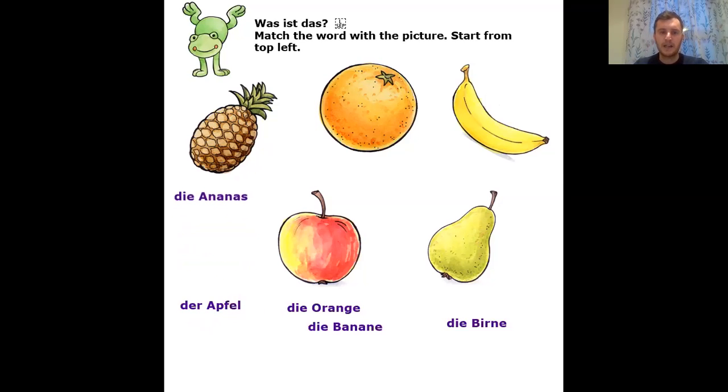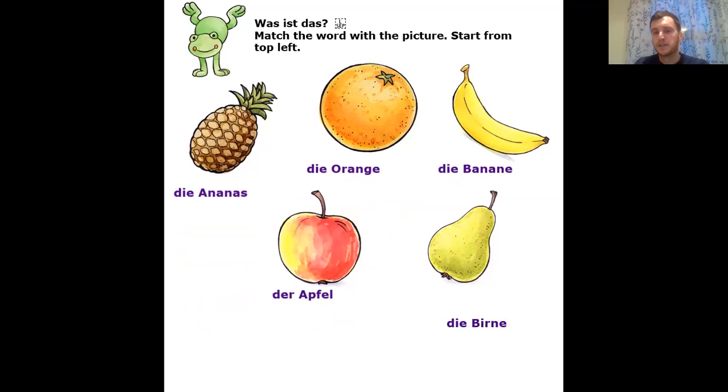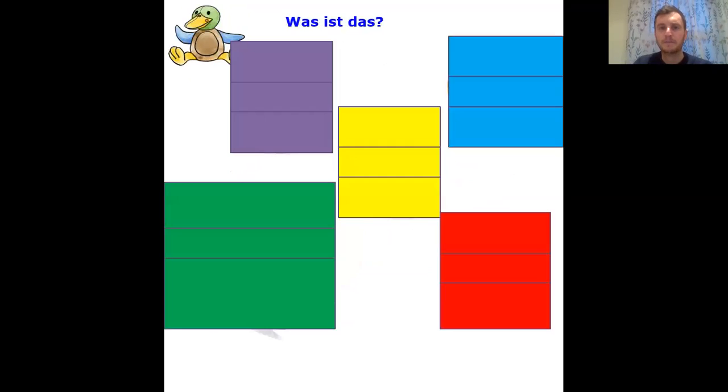The first one, die Ananas was the pineapple. Die Orange was the orange. Die Banane was the banana. Der Apfel was the apple. And die Birne was the pear. Well done if you got all of those right.